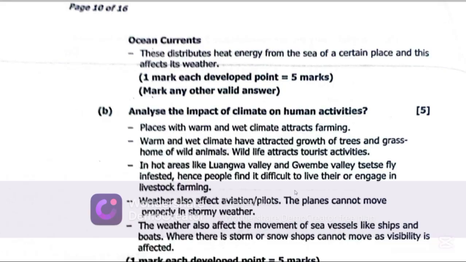It also influences what we wear. You cannot wear something that is very warm when it is warm. You cannot wear something that is too light and very short when it is cold. Meaning, climate influences human activities.